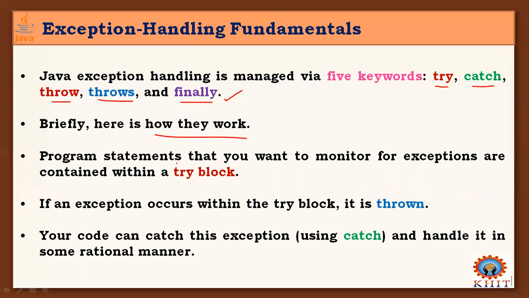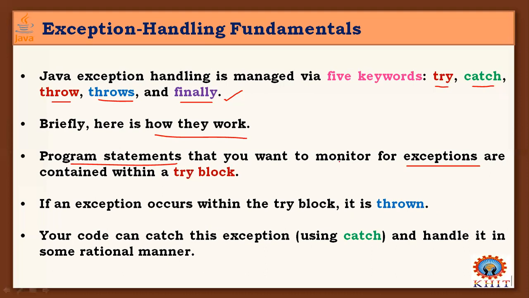Program statements, nothing but instructions that you want to monitor for exceptions. Suppose in the framing of these program statements in our program, you may have a doubt of getting exceptions, particularly about this set of instructions.